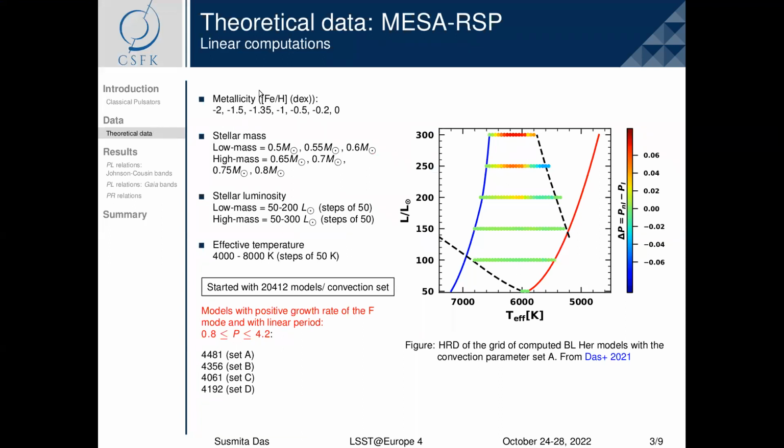We begin with the linear computations using MESA-RSP and over 4 sets of convection parameters. The input parameters are the metallicity, the stellar mass, the stellar luminosity, and effective temperature. From the linear computations, we check for those models with fundamental positive growth rate and periods between 1 and 4 days, characteristic for BL Hercules stars, and proceed with only those models that satisfy these conditions.